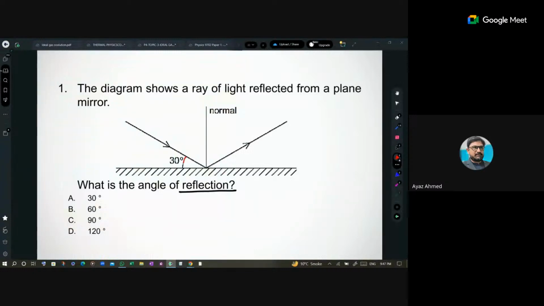Look, I told you in the last lesson that this is not the angle of incidence. The angle of incidence is this one. This is your angle of incidence. So how much is that angle? Isn't it 60 degrees? Yes, it is. So if this is 60, then definitely the angle of reflection must be 60, because this angle is 30. Are you getting this? Yes, sir. This 30 degree is not the angle of incidence or angle of reflection. This is the angle of reflection and this is your angle of incidence. Is it clear? Yes, sir.